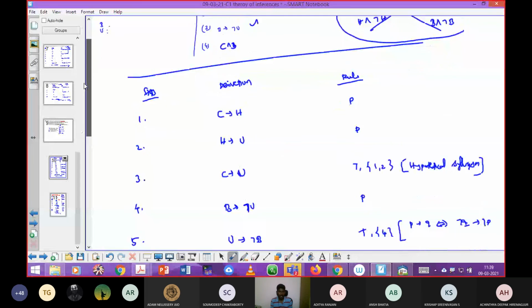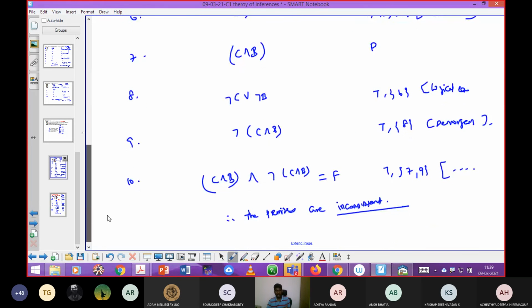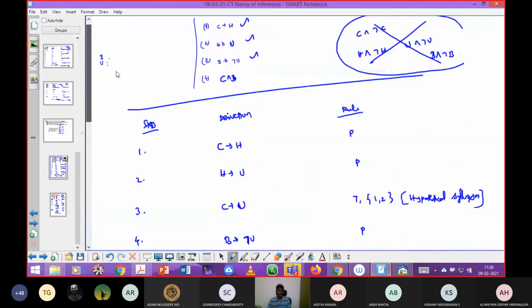I hope there will not be any doubt on that. See here, in your inconsistent method, you should not introduce any additional premise or assumed premise. You should proceed with the premises whatever they are provided in the question. But in your indirect method, you should introduce your conclusion in a negation format as your assumed premise. Then finally you need to get the answer in a false manner. I hope you can certainly understand the difference between the inconsistent method and the indirect method. Is it fine? Is there any doubt on this problem? This is actually an important 10 mark question. This was asked around 3 or 4 times in your FAT for the senior batches. So this kind of question you can surely expect from module 1.